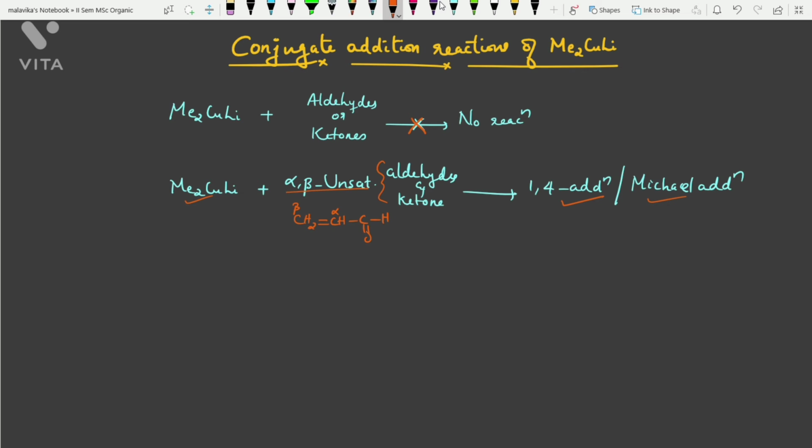Why is this happening? Alpha beta unsaturated carbonyl compounds contain two types of functional groups.